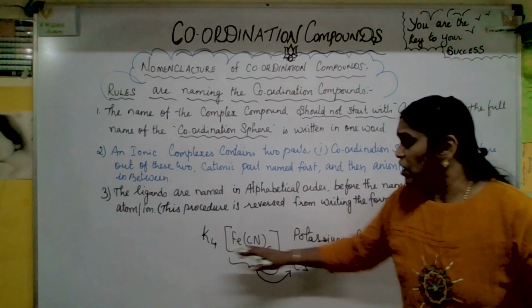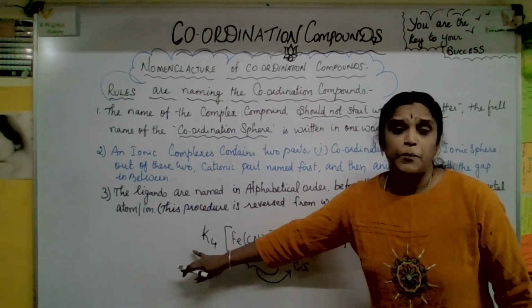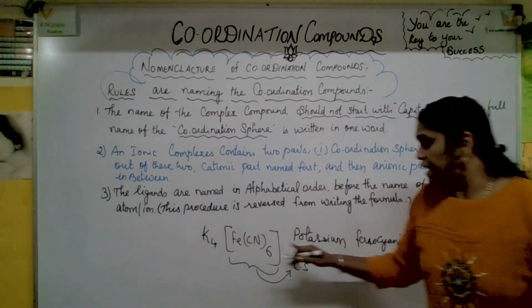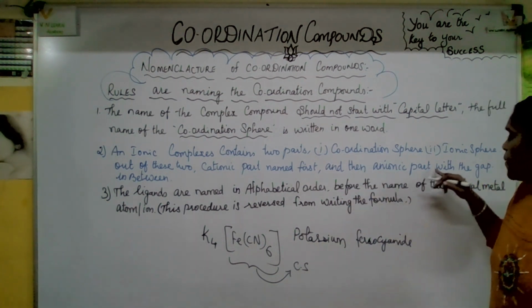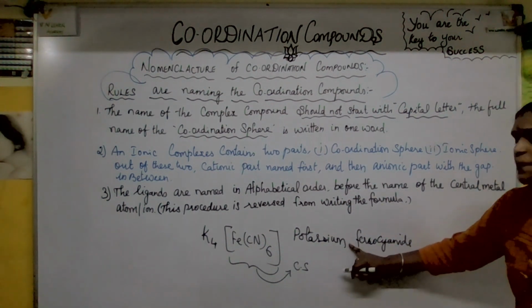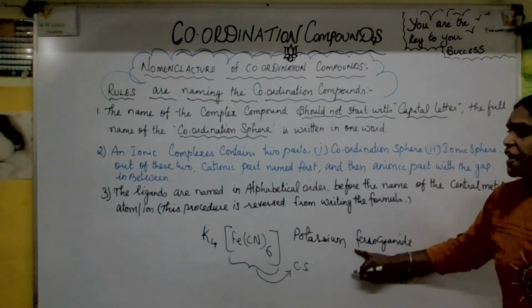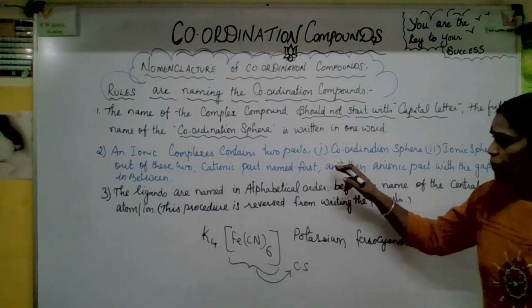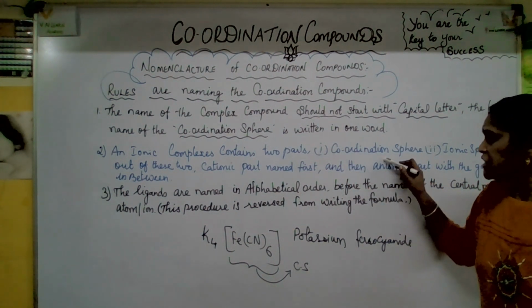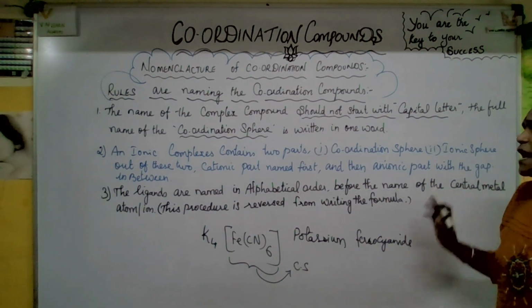Cation, anion. K4, K is potassium, it's a cation. So the cation is named first, and then the anion part with a gap. So there is a gap in between. I hope you got an idea of the second rule. Ionic complexes contain two parts: one is the coordination sphere, the other one is the ionic sphere.